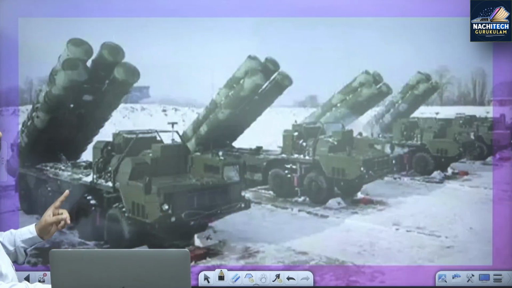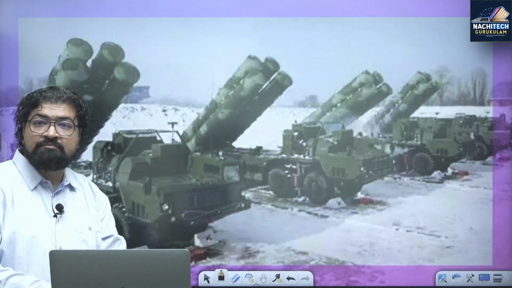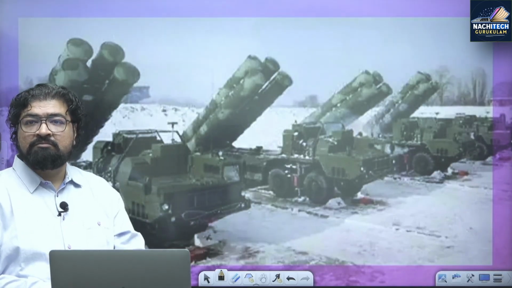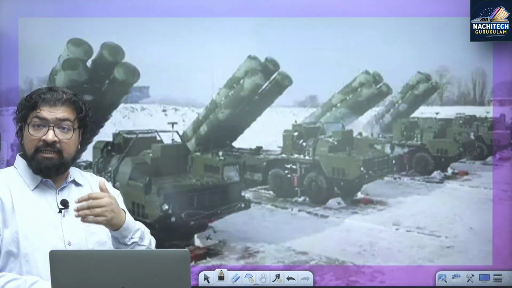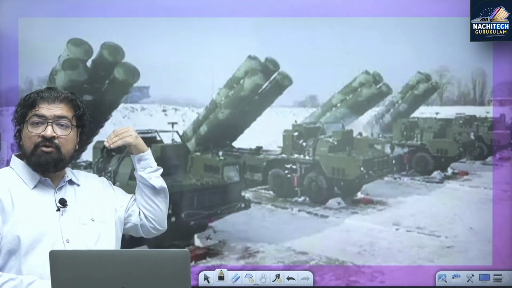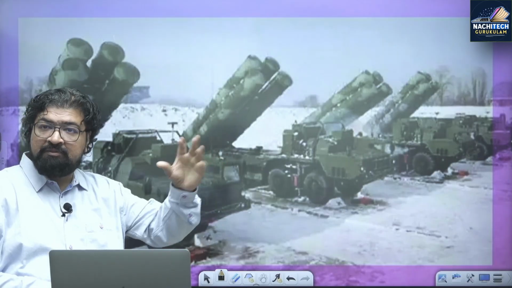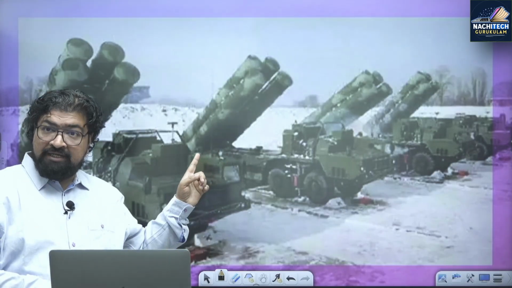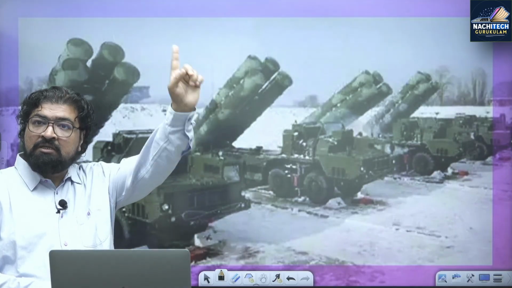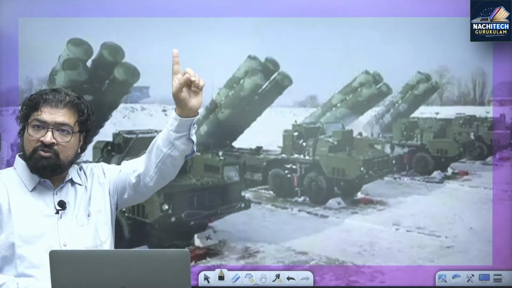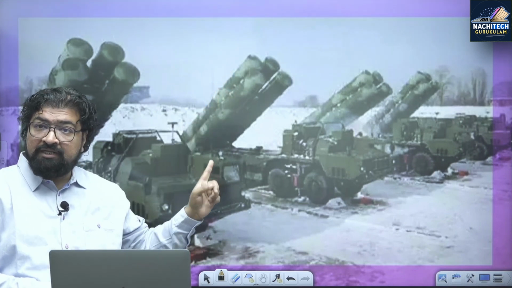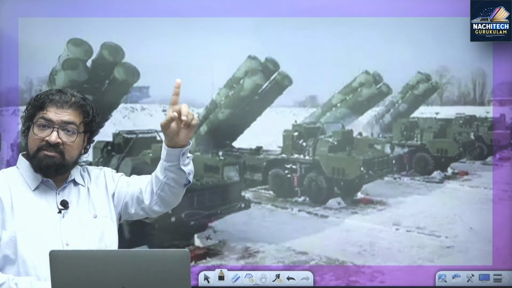And then you can see here, this is S-400, Russia's S-400. We have further requested Russia to provide more S-400 batteries. It can intercept aircraft, fighter jets, missiles, rockets, drones, up to 400 kilometers. It is a very advanced air defense system of the world.